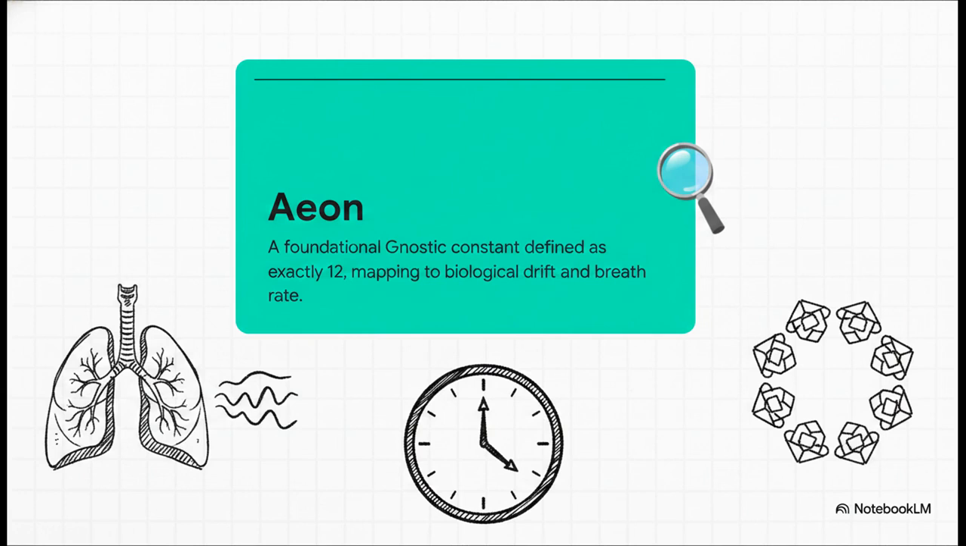Well, the code actually formalizes this 12-minute gap as an aeon. And an aeon is this foundational Gnostic constant defined mathematically as exactly 12. But here's where it gets crazy. The authors don't just stop at the clock. They map this constant perfectly to human respiration. 12 happens to be the standard resting breath rate floor for a mature human adult, 12 breaths per minute. So you have this incredibly abstract math aligning perfectly with these tiny slivers of human biology.